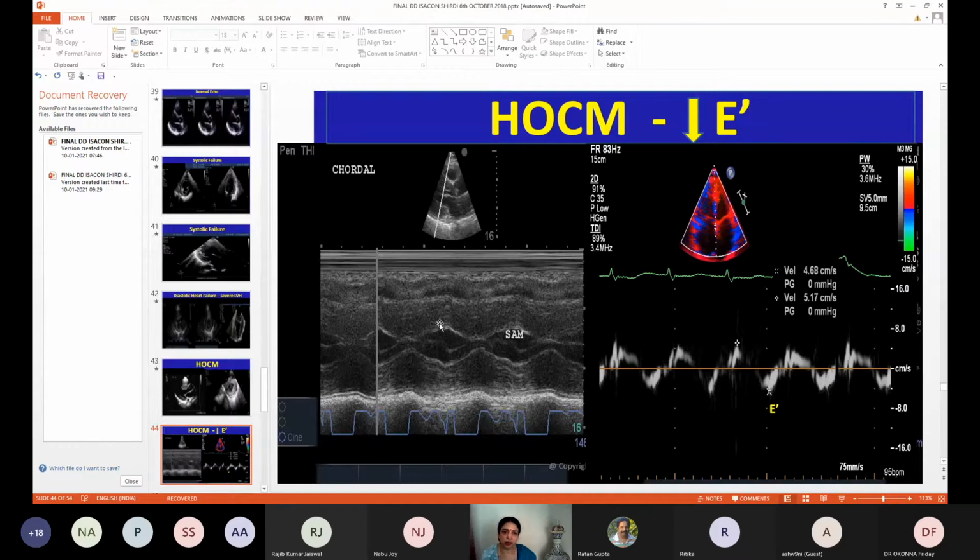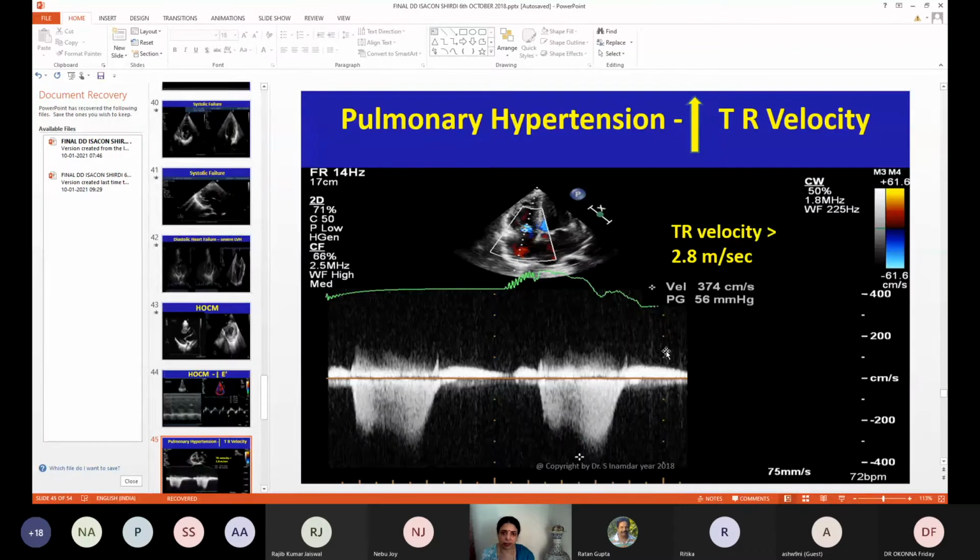And this is the severe hypertrophy of the heart. Why am I showing you this? Because this heart is loaded with myocytes and is very thick. The tissue hardly moves, so there is tremendous reduction in E prime, that is tissue movement. That is what I wanted to show you this time.